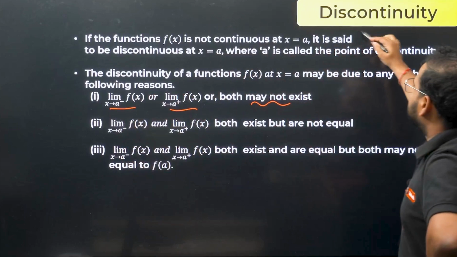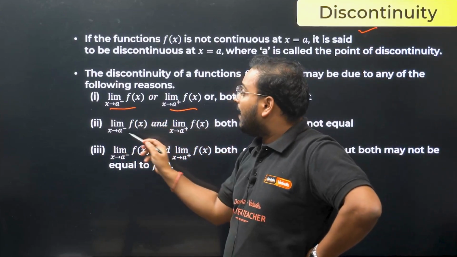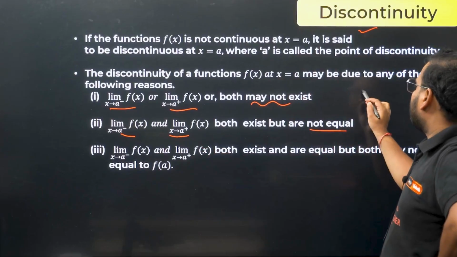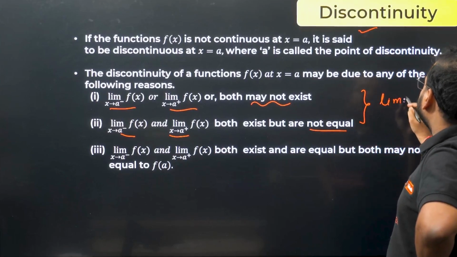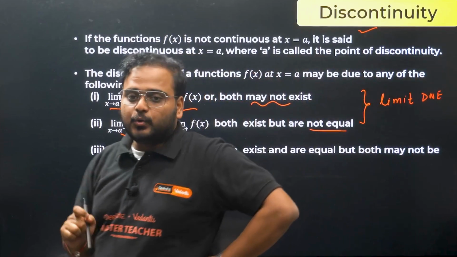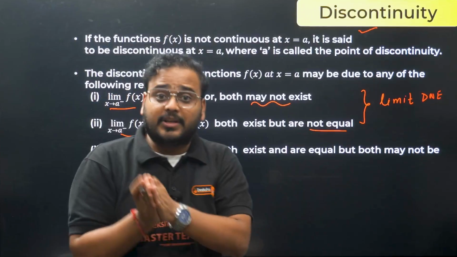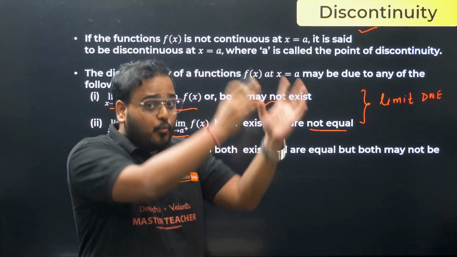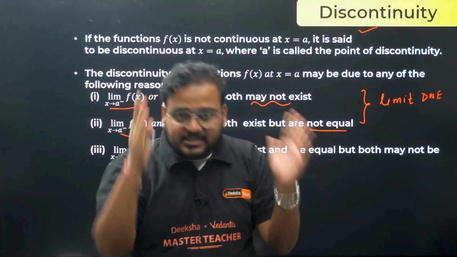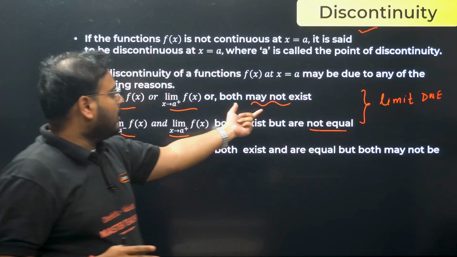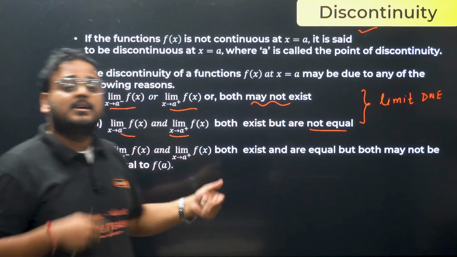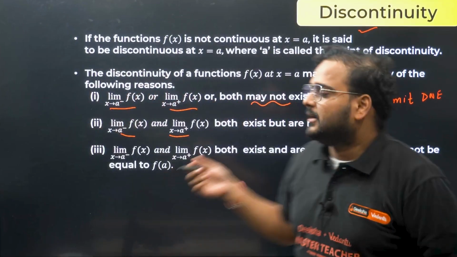So basically discontinuous. Moving on, if you have both existing in nature but not equal, what does this point 2 imply? Basically the limit does not exist. Points 1 and 2 imply that the limit does not exist, because for the limit to exist, if you remember PU1, how can we say the limit exists? Both LHS and RHS should exist in nature and be equal. First option was does not exist, means limit does not exist. Option 2 was both exist but not equal, it means the limit does not exist.